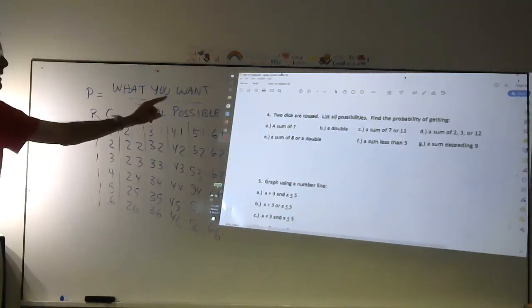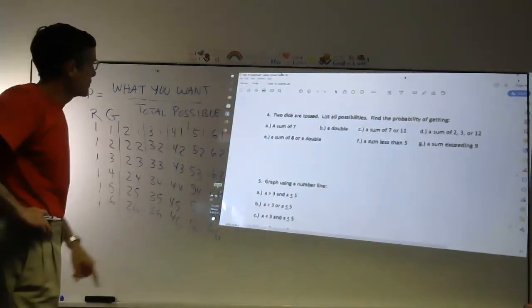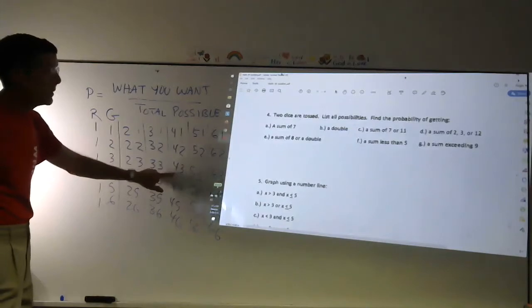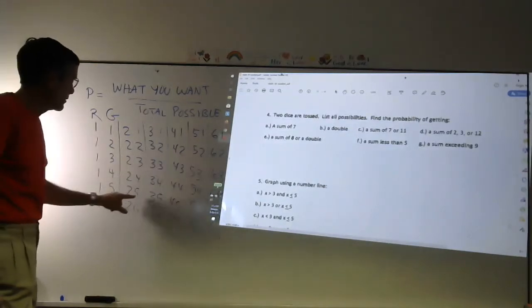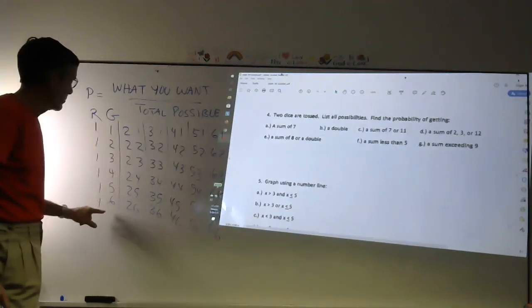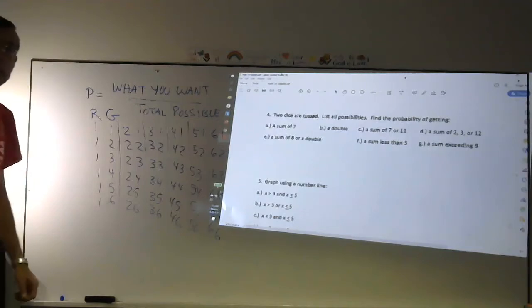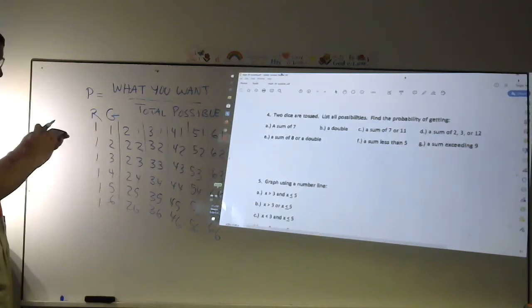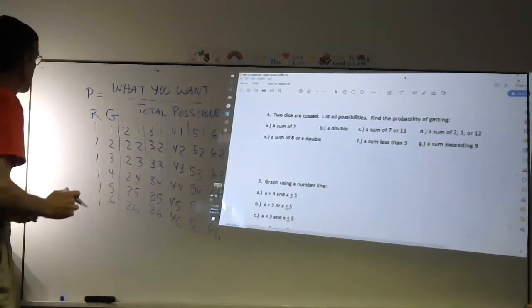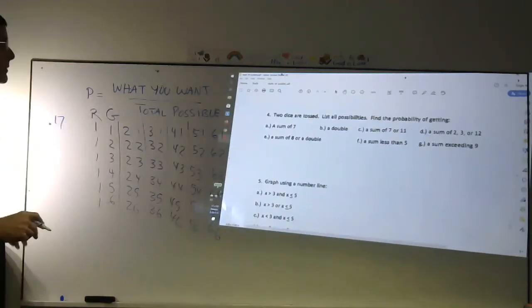Find the probability of getting a sum of 7. We know the total possible is 36. We want a sum of 7. Well, like a 4 and a 3, a 3 and a 4, a 5 and a 2, a 2 and a 5, a 6 and a 1, and a 1 and a 6. So there's 1, 2, 3, 4, 5, 6 ways you could get a 7. So it is 6 out of 36. You should divide that out, get a decimal. 6 divided by 36 rounds off to about 0.17, or 17% of the time you'll get a 7.